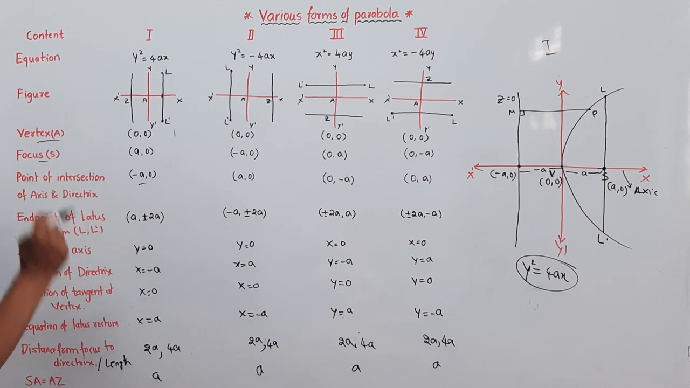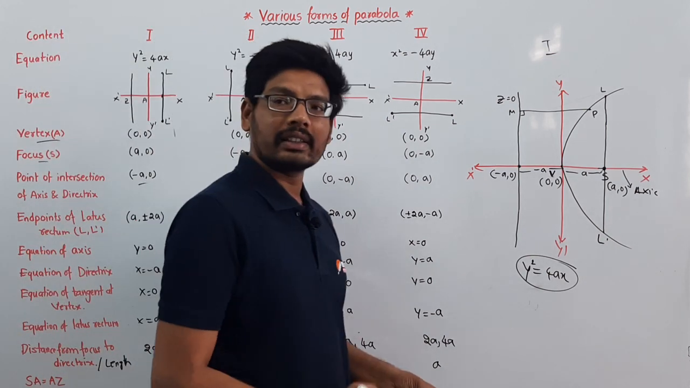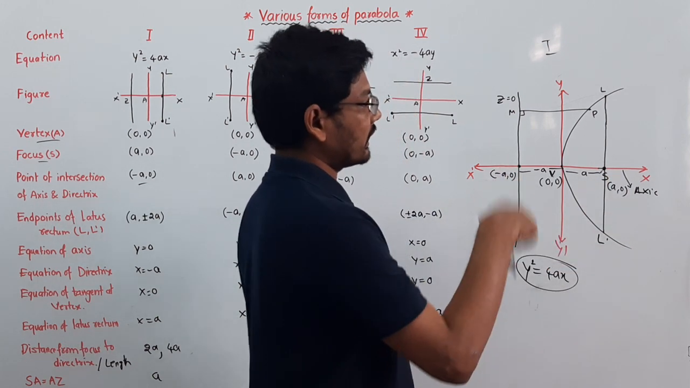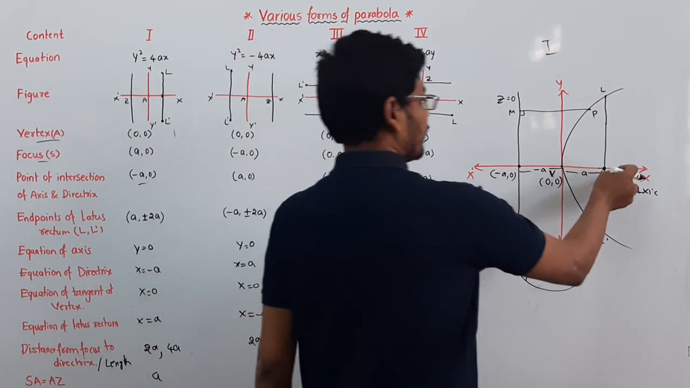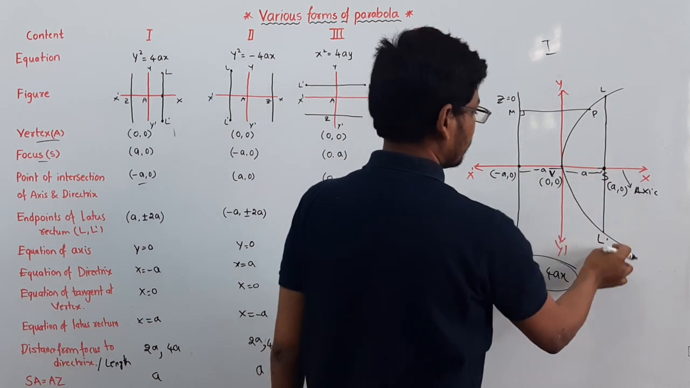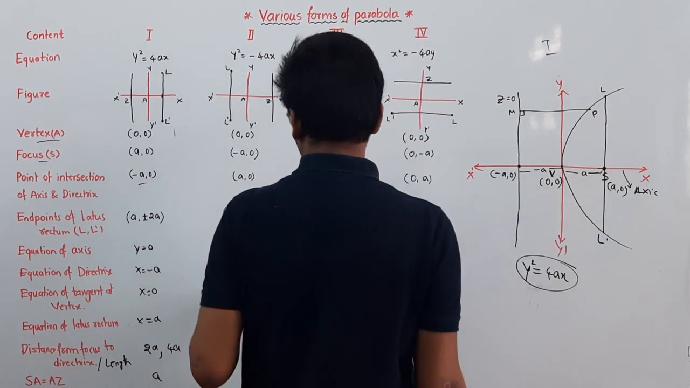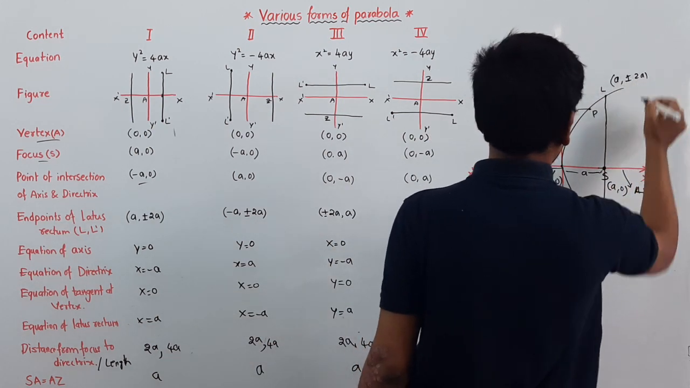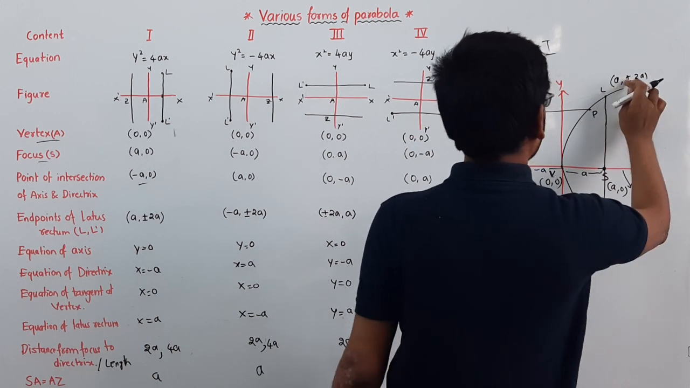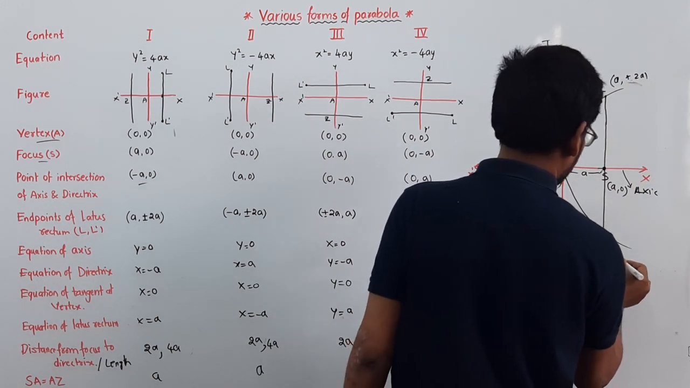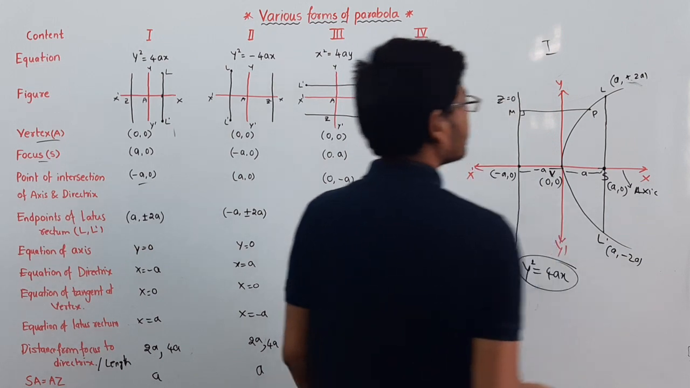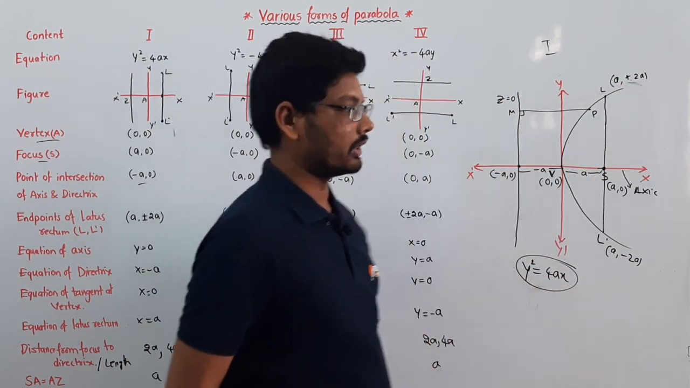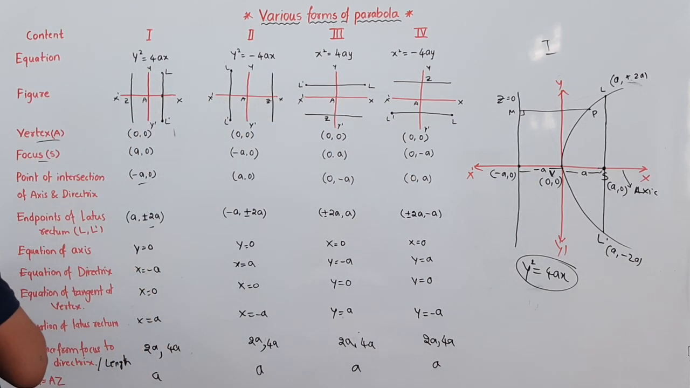Now the endpoints of latus rectum. What is meant by latus rectum? A line passing through the focus and intersecting the parabola at 2 points is called the latus rectum, L L dash. The points are (a, plus or minus 2a): one is (a, 2a) and the other is (a, minus 2a). This is all about the endpoints of latus rectum.